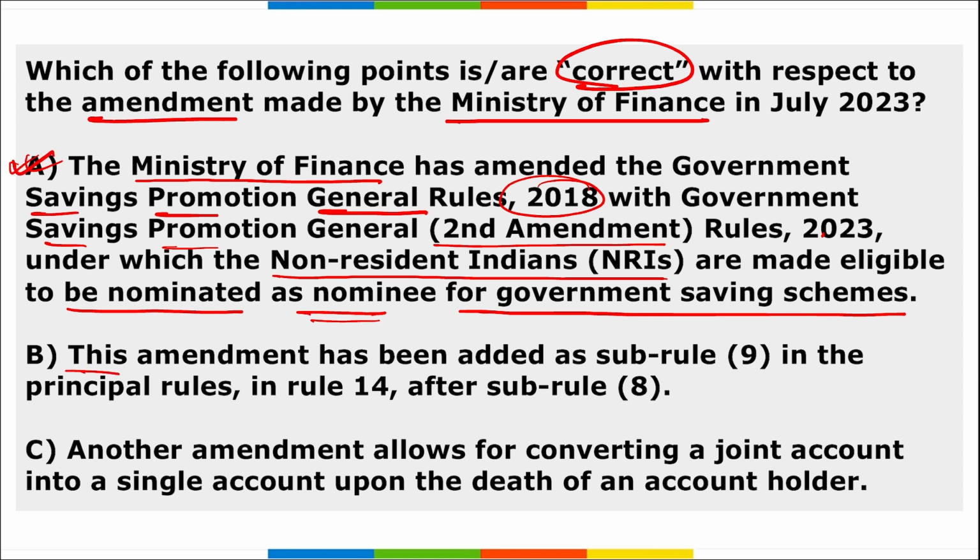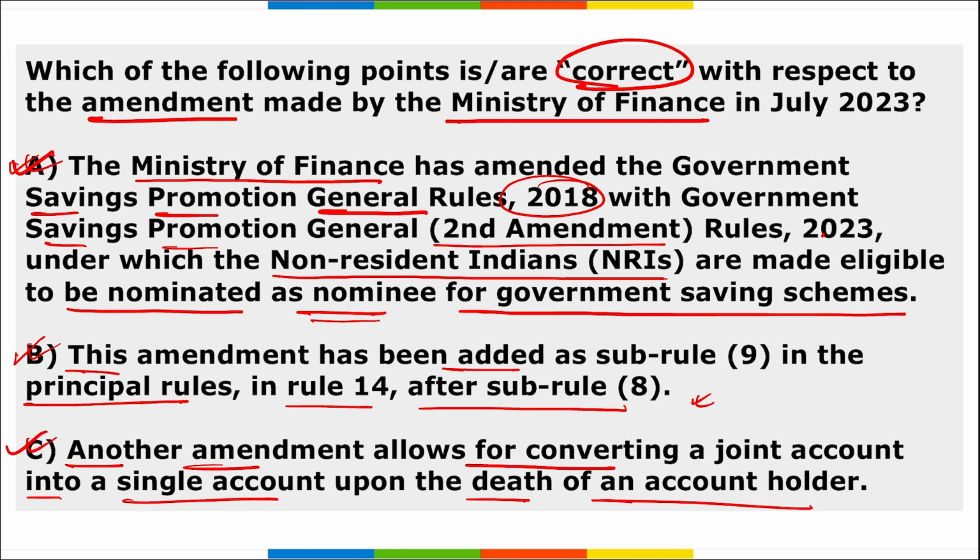B. This amendment has been added as a sub-rule in the principal rules in Rule 14 after sub-rule 8. So yes, option B is also right. Then C. Another amendment allows for converting a joint account into a single account upon the death of an account holder. So yes, option C is also correct here.